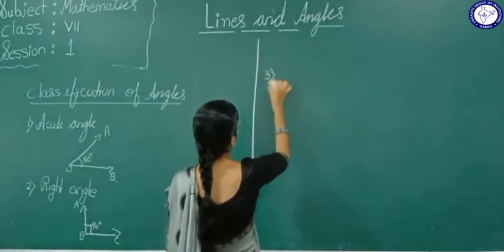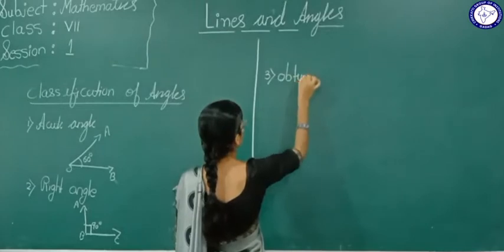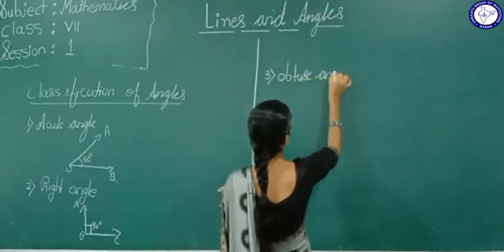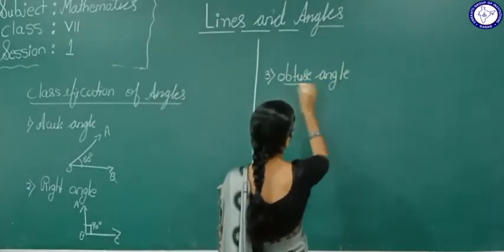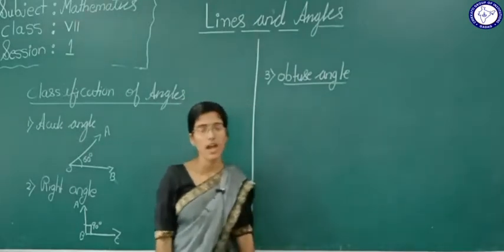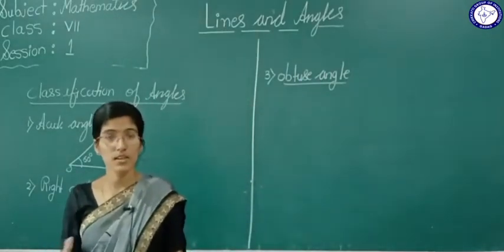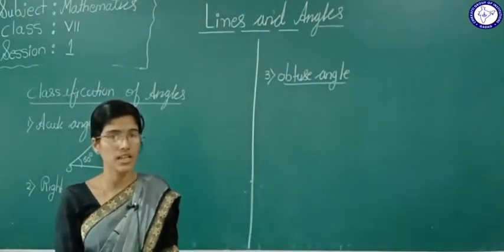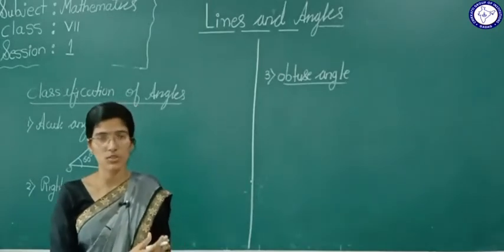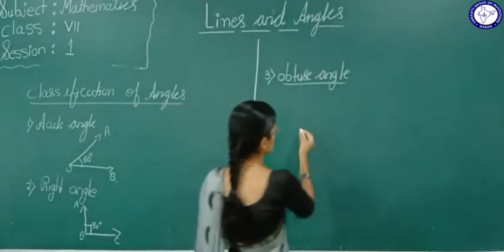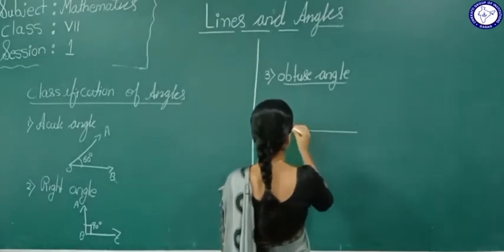Then what about the obtuse angle? What is an obtuse angle? An angle that measures more than 90 degrees but less than 180 degrees is called an obtuse angle. I will take one example here.